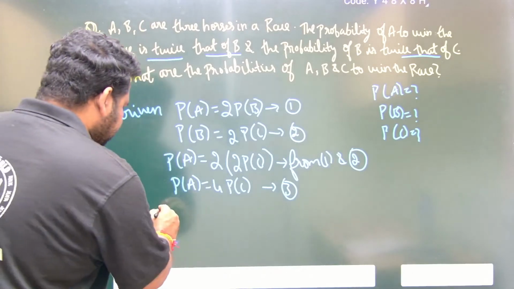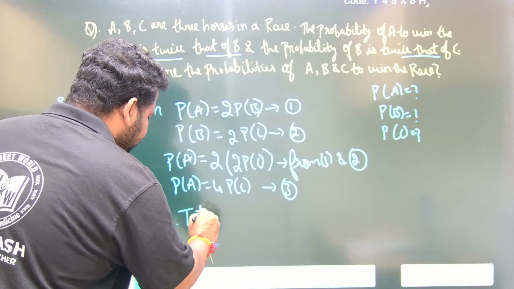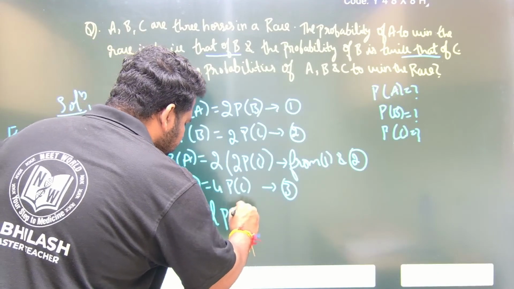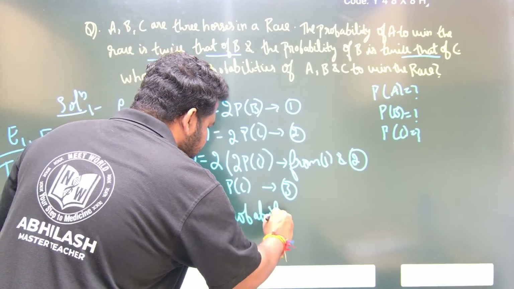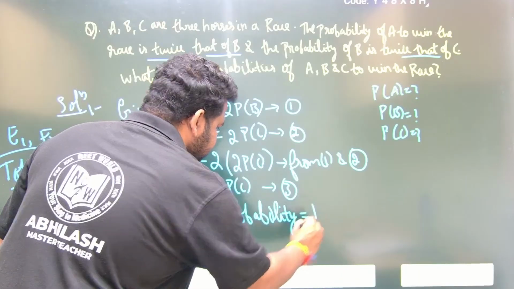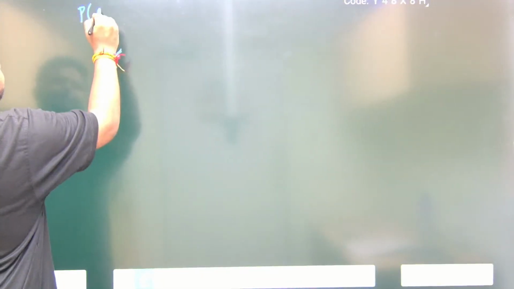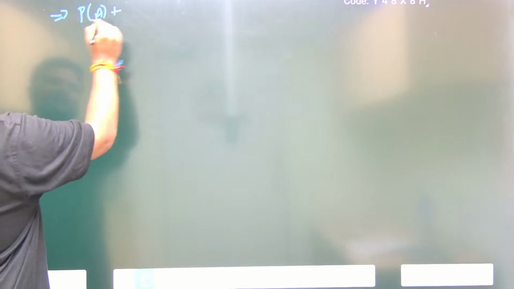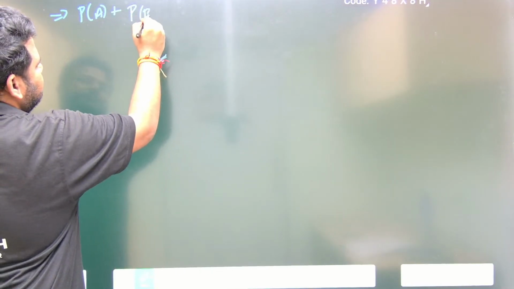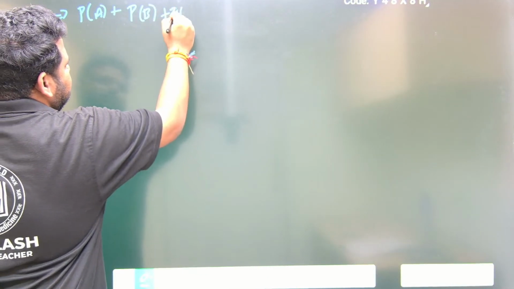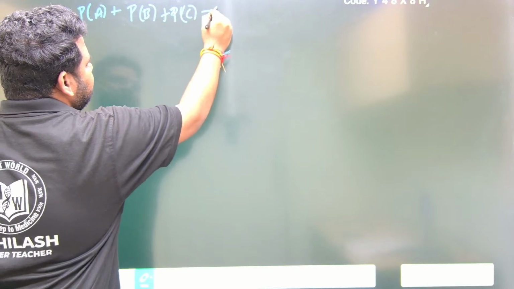Therefore total probability is equal to 1. That implies probability of A plus probability of B plus probability of C will be equal to 1.